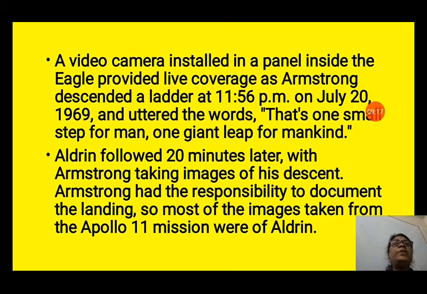After that, Edwin Aldrin followed 20 minutes later, with Armstrong taking images of his descent. Armstrong had the responsibility to document the landing. So, most of the images taken from the Apollo 11 mission were of Aldrin. Since Armstrong was taking the images, most of the images were of Edwin Aldrin.